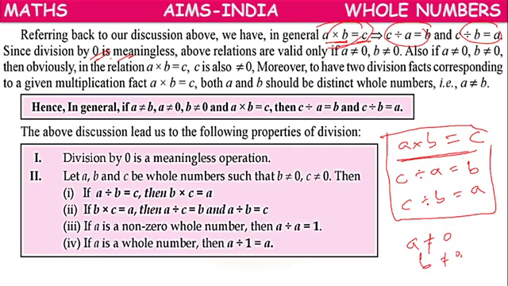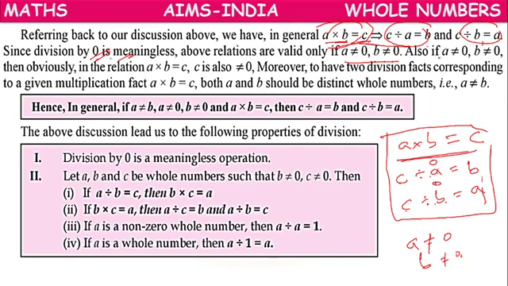Why? Here we are having C divided by A, C divided by B. In the place of A, if we have 0, it will be meaningless. So this multiplication and division can be true only when A is not equal to 0, B is not equal to 0.